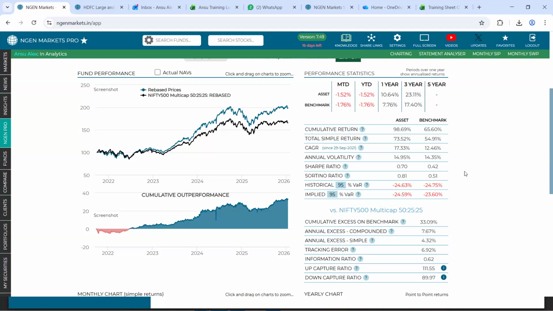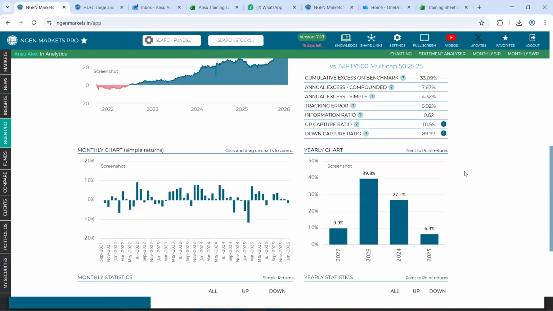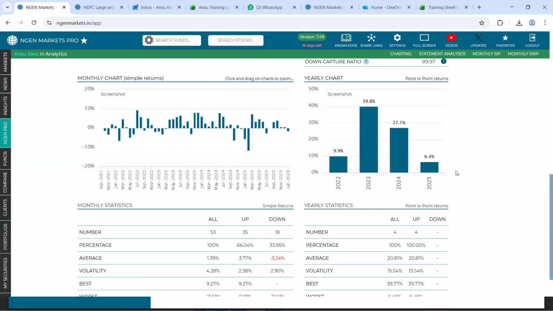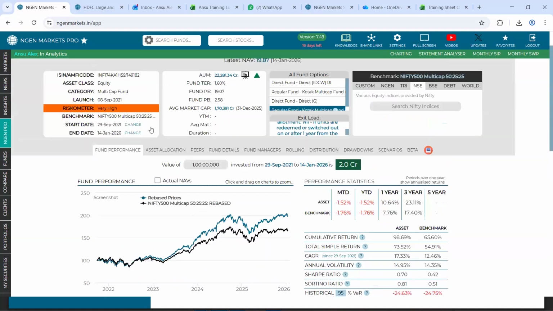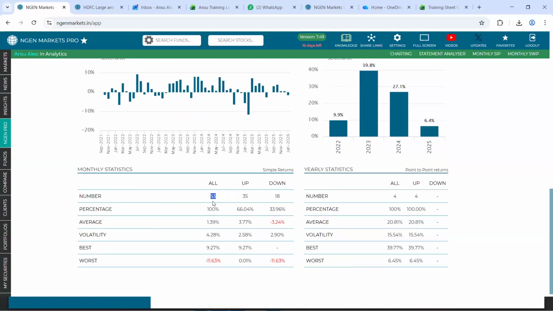Following that, if we move further towards the bottommost section of the page, we come across this monthly chart and yearly chart. So the monthly chart firstly tells us a data called number, which says 53, which is to say that in this time horizon of 2021 till 2026, there has been a total of 53 months, out of which 35 months the portfolio gave an up performance and 18 months it gave a down performance.